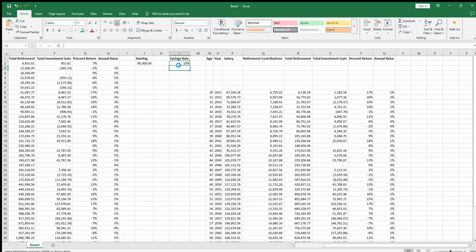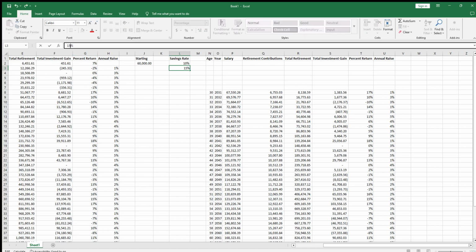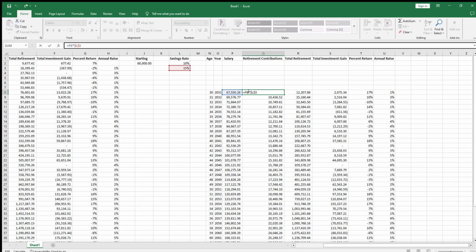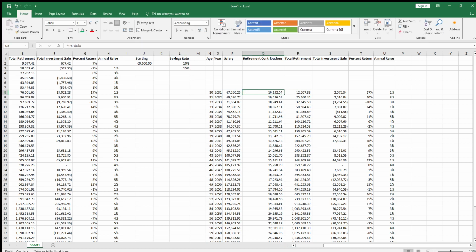So let's do 10% here, and then 15% here. Then, oh, wait, return to contribution. Nope, we'll just copy and paste that over.